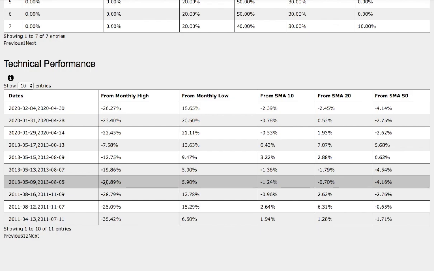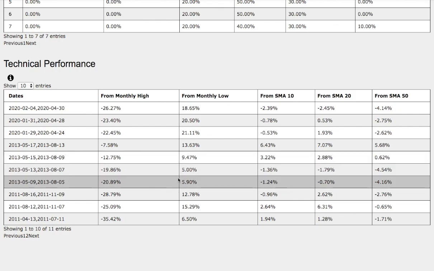Back then, it was down 21% from monthly high, up 6% from monthly low. It was down 1% from the 10 simple moving average, down 70 basis points from the 20 simple moving average, and down 4% from the 50 simple moving average. There are technical similarities among the two trends.